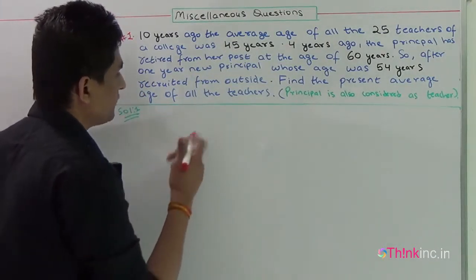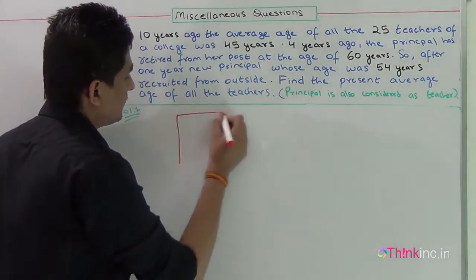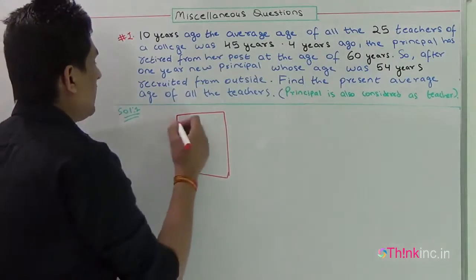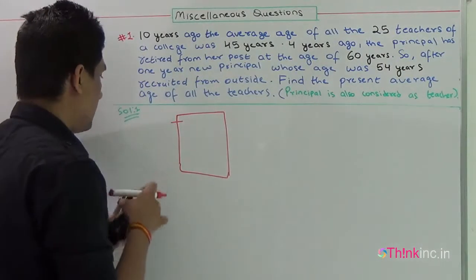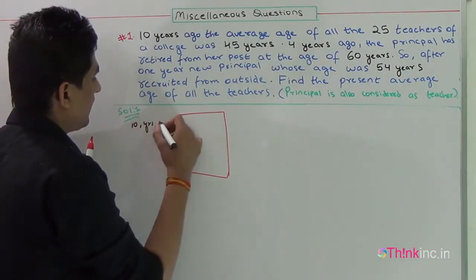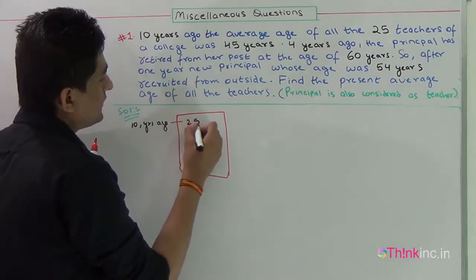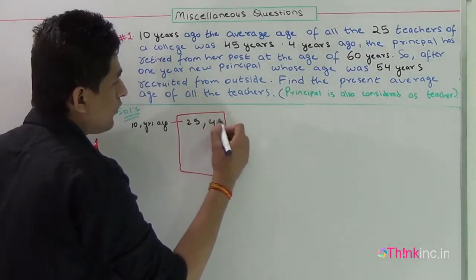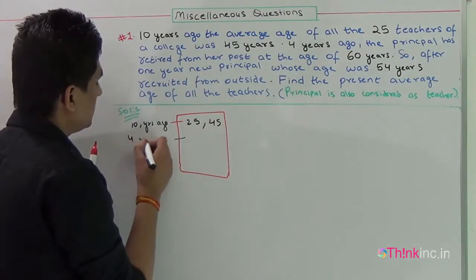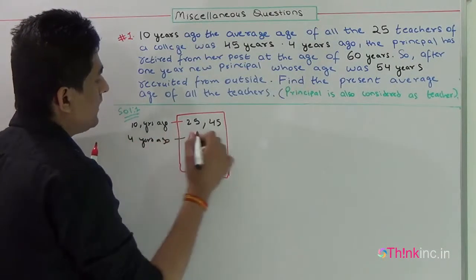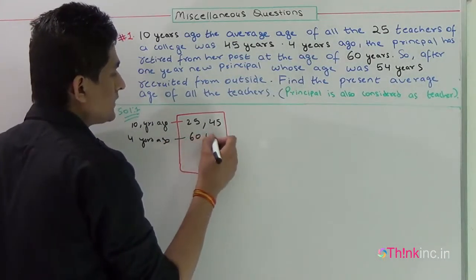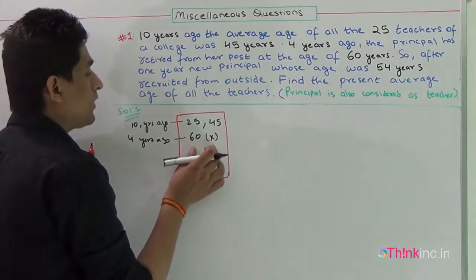Let me explain the question first. Suppose this is the college, and it is given 10 years ago, there were 25 teachers in the college and the average age of all the teachers was 45. Then 4 years ago, the principal left the college, whose age was 60 years. He retired from the college.